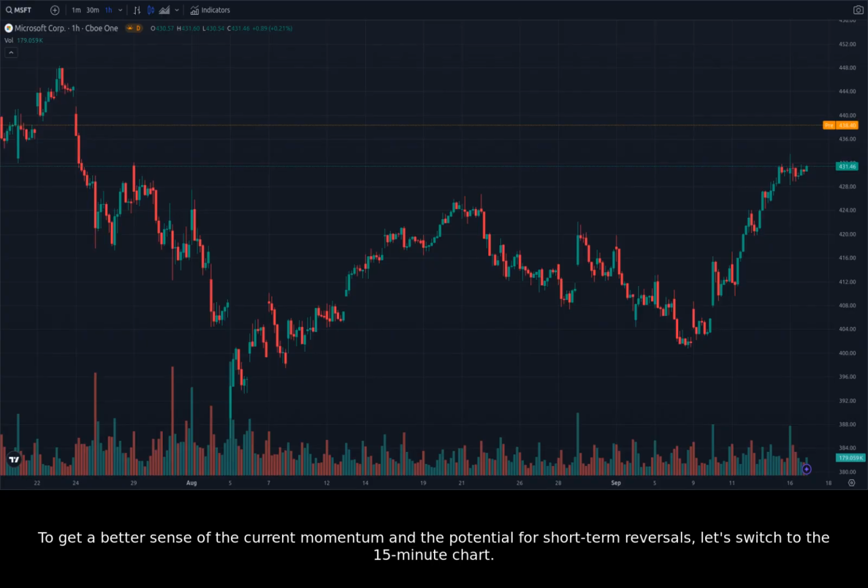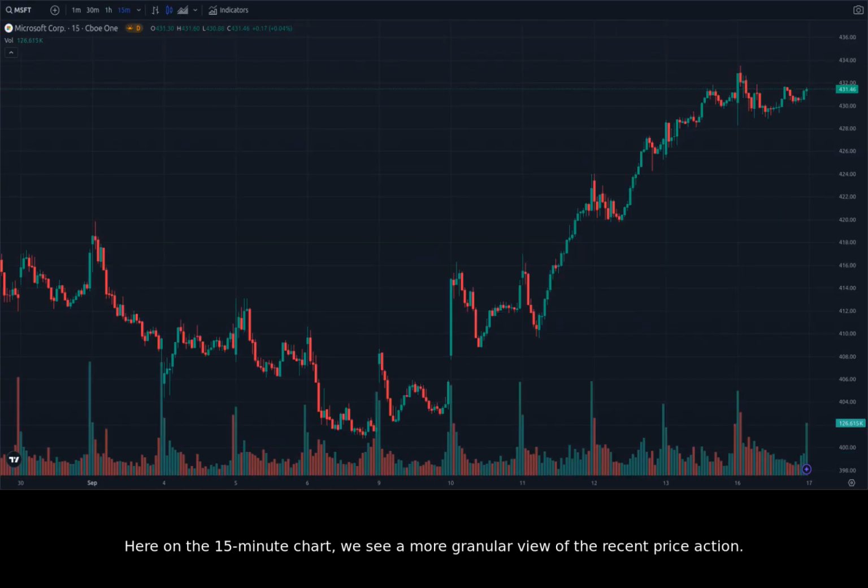Here on the 15-minute chart, we see a more granular view of the recent price action. This allows us to see the volatility and momentum on a much shorter time frame. We can see that the stock price has been in an uptrend over the last few days, with several green candles. However, we also see some short-term fluctuations and a possible sign of a pullback in the last few candles.